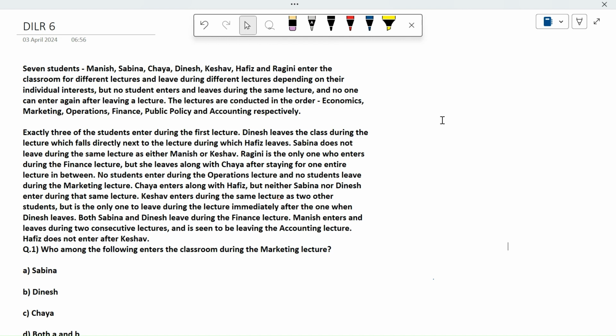Okay, no one can enter again after leaving a lecture. So if you leave the class, you will not re-enter. There is nothing as re-enter. If you leave, then you are done for it. Okay, the lectures are conducted in the order: economics, then marketing, operation, finance, public policy, and accounting.